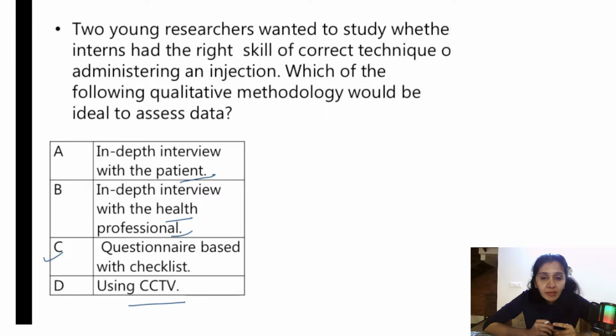So 2 different examiners come. There is an OSPE station. You all know what is OSPE, objective specific practical examination under CBME curriculum. So they all come with different checklists. So 2 examiners will assess the same student, all right? So to see if there is any discrepancy in the examiners, right? If there is any variation. So the best answer for this is questionnaire based with checklist.